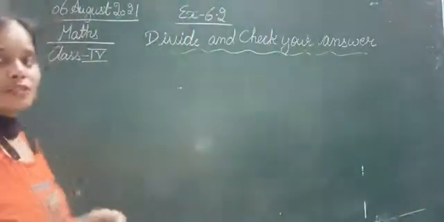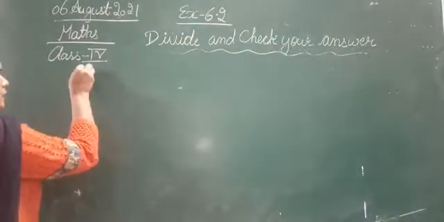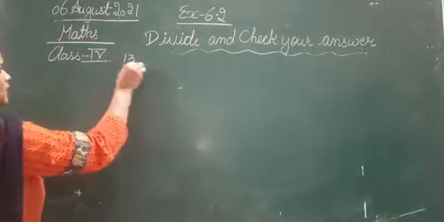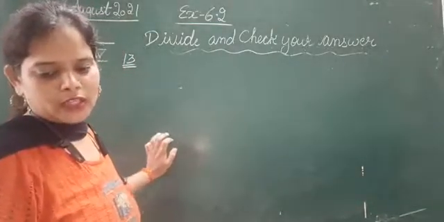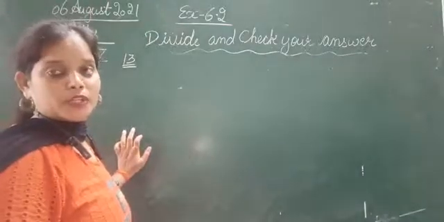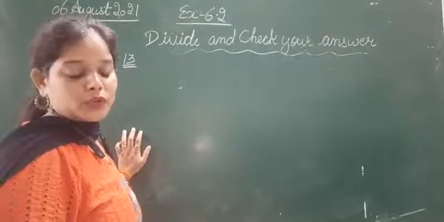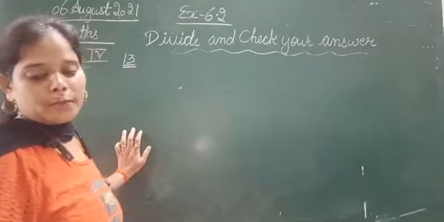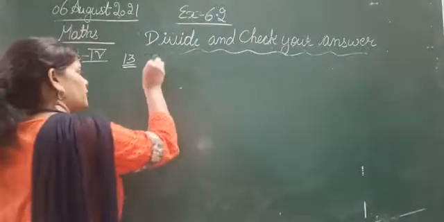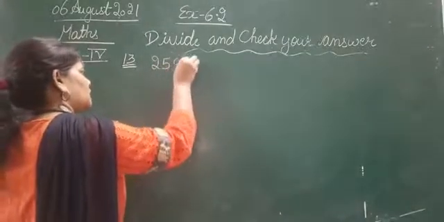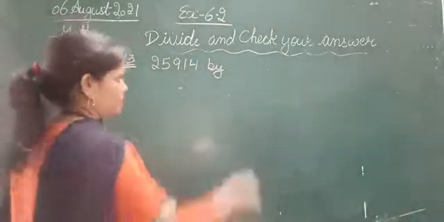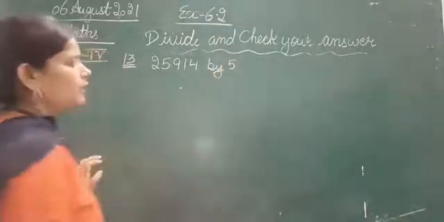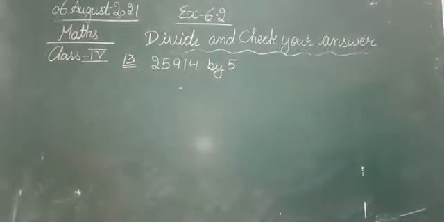So the question number is 13. So we are starting with question number 13. The question is: 25,914. Divide and check your answer. This is the question, and we have to divide 25,914 by 5. 5 से divide करें. So we have to divide 25,914 by 5. So let's divide it.